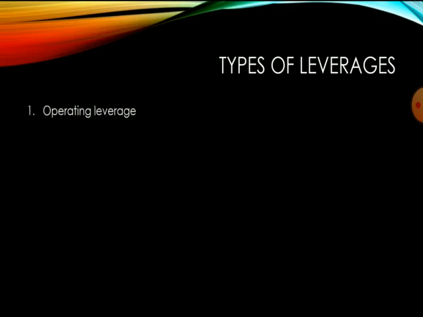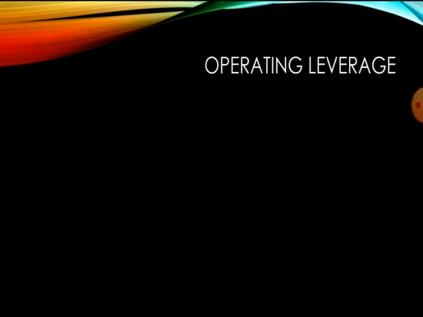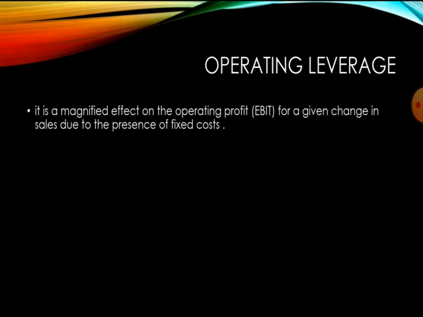Let's see the types of leverages. There are three types: operating leverage, financial leverage and combined leverage. In this video we are going to discuss the first type, that is operating leverage. It is a magnified effect on the operating profit for a given change in sales due to the presence of fixed cost. Operating leverage means the effect on the operating profit or EBIT because of change in sales, and it is because of the presence of fixed cost.